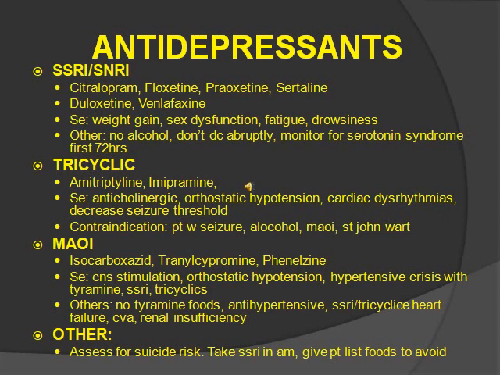Okay, now we go on to tricyclic. These include amitriptyline and imipramine. So these side effects are anticholinergic, so like we said, can't see, can't pee, can't poop, and can't spit. Orthostatic hypotension, cardiac dysrhythmias, and decreased seizure threshold. So I would remember cardiac dysrhythmias, so you remember tricyclic, like a cycle, so the heart goes through a cycle. It's contraindicated with patients with seizures because it decreases the seizure threshold. Avoid alcohol, MAOIs, and St. John's wort.